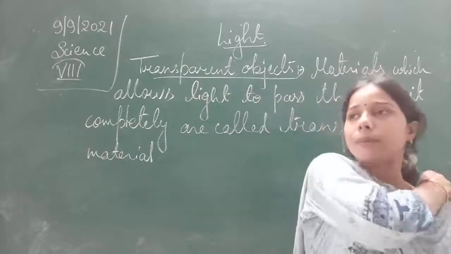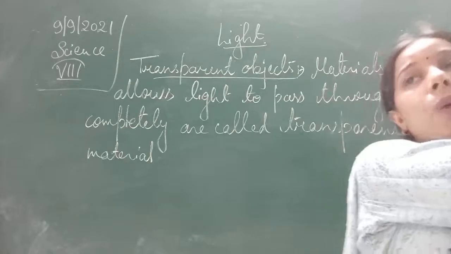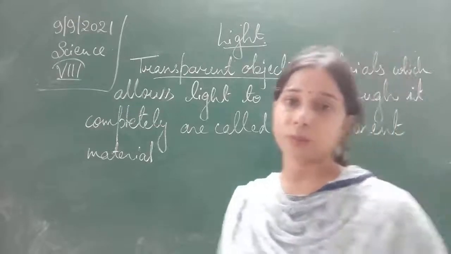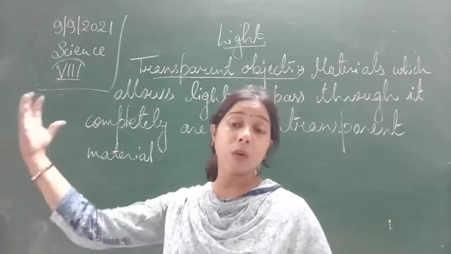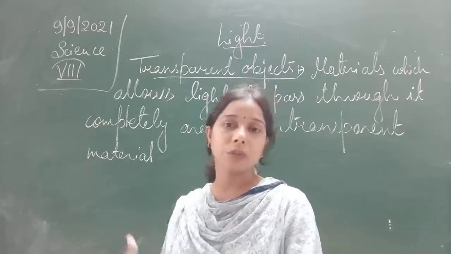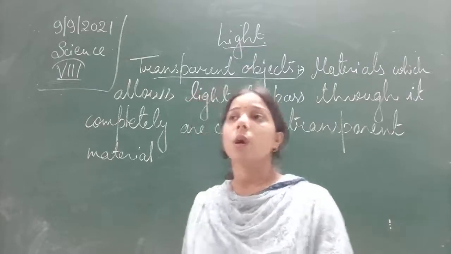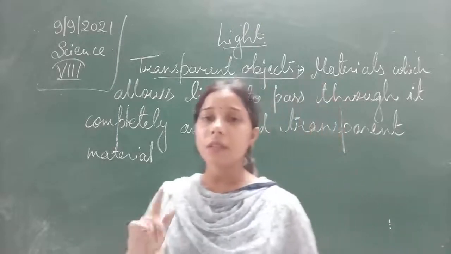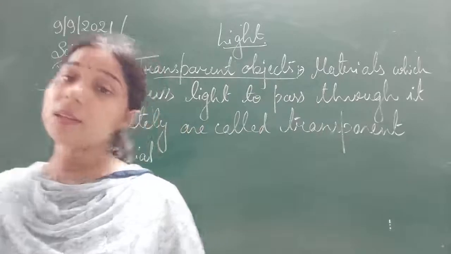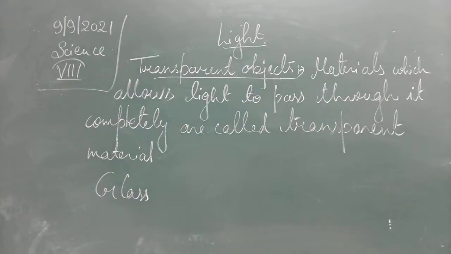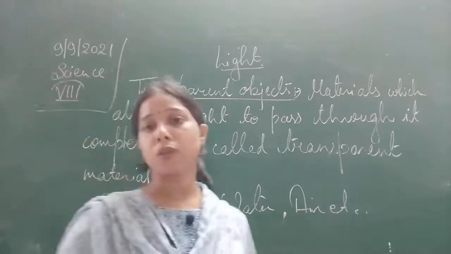There are a lot of examples, students, like glass. Why are we able to see things across the glass? Because it is a transparent object. It allows all the light to pass through it easily, and that's why we are able to see the things behind a glass door. Since it allows the beam of light to pass through it completely, this type of object is called a transparent object, students. Examples are glass and clear water. So this is the transparent object, students.